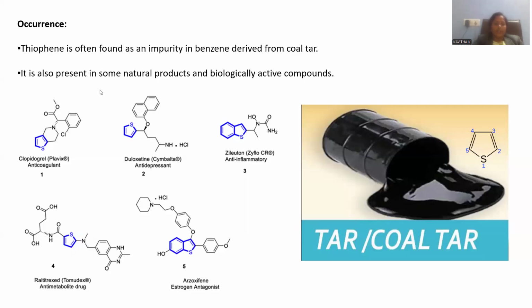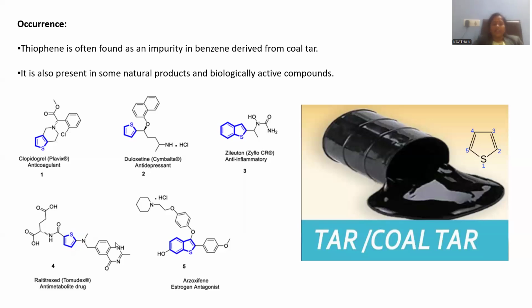Let me extend the applicability of thiophene in pharmacology, where thiophene is condensed. Thiophene is substituted by longer chains of hydrocarbons at the position 2 and 5 over there. Position 2 is located with the amide linkage, and that nitrogen is connected with a dicarboxylic acid. This is a glutamic acid derivative which is present upon this nitrogen, and the other edge at the fifth position is accompanied by this nitrogen where a tertiary amine is located.